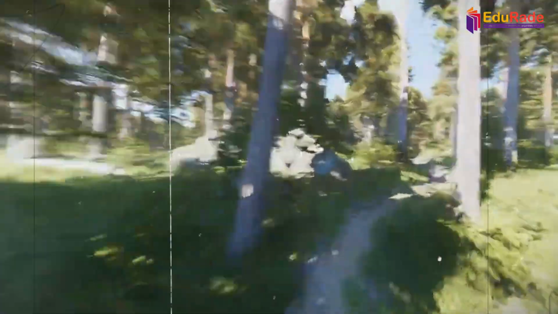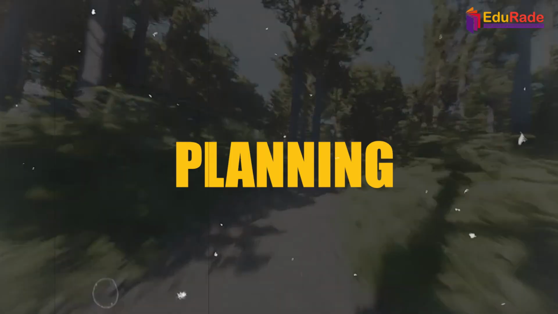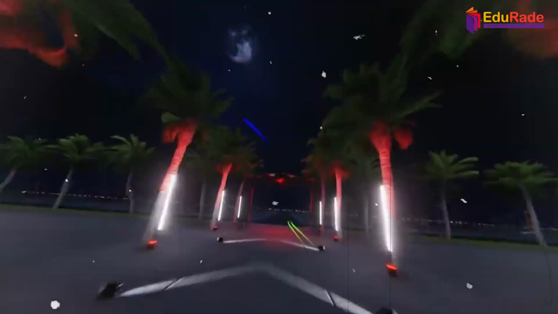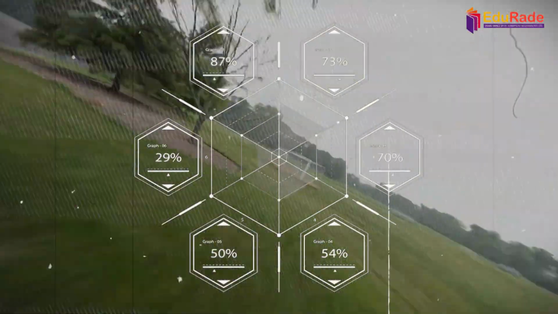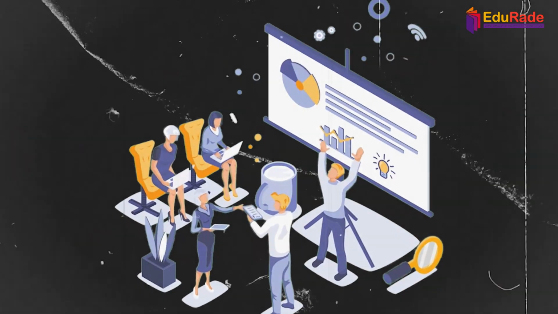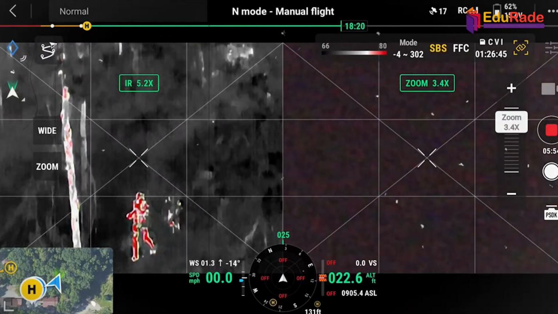Successful drone operations often involve careful mission planning. Use the simulation platform to develop skills in creating and executing mission plans. This includes defining waypoints, setting flight parameters, and ensuring the drone's safe return. Effective mission planning is vital for mapping, surveillance, and search and rescue operations.